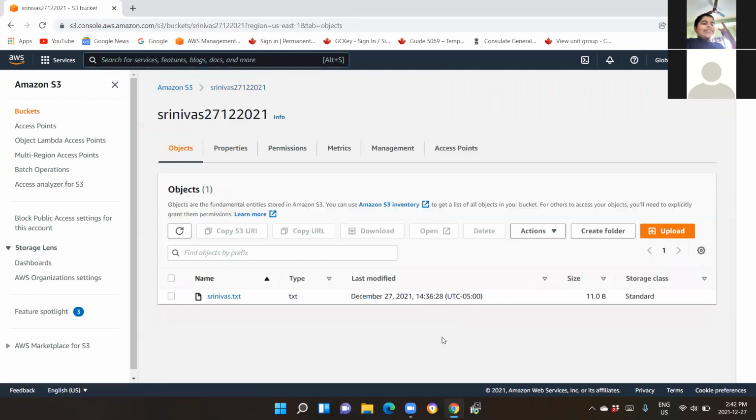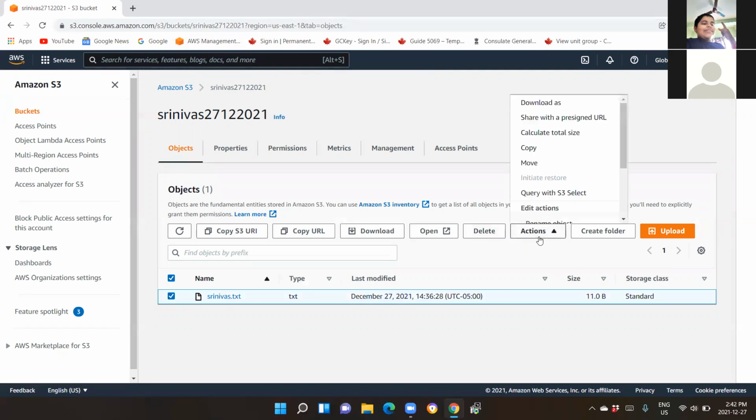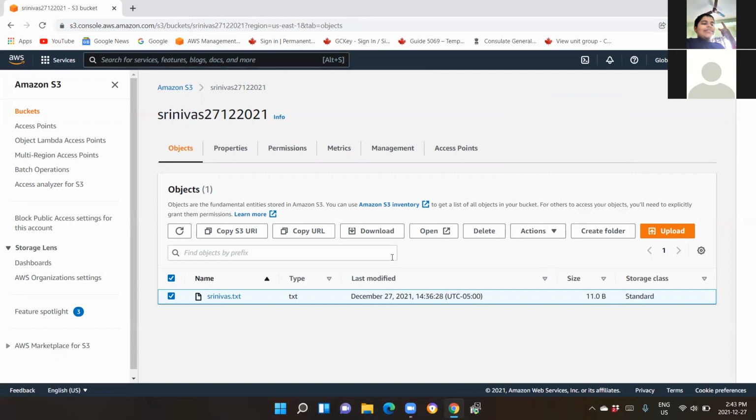Okay, so here you have the option name. Select your bucket first, the square box. Select your text file. Now click on actions. Scroll down. So here also it is not enabled. Okay, click outside and click on that srinivas.txt.